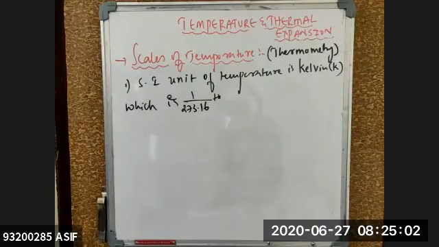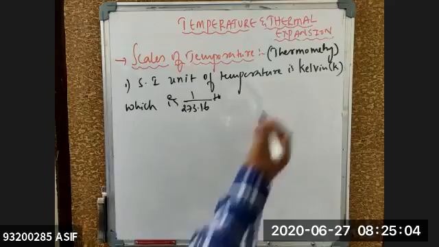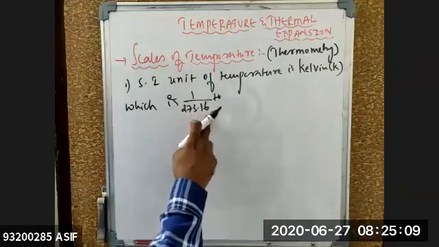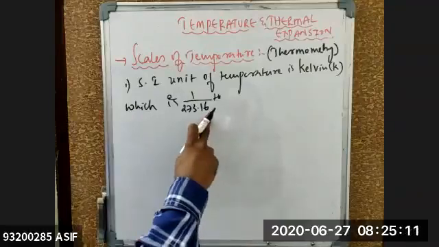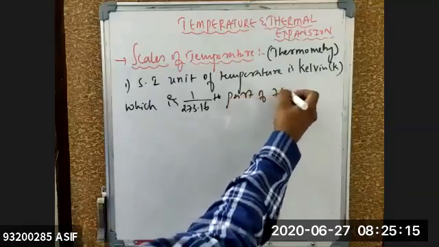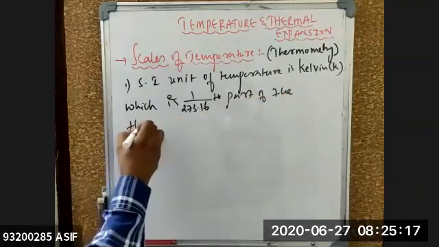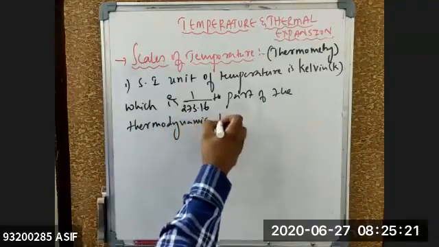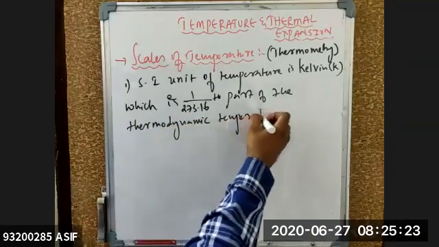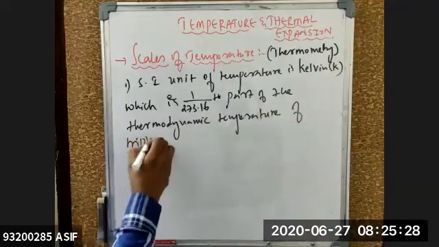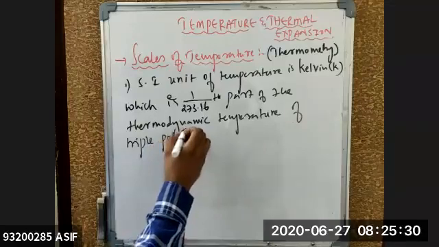Clear for everyone? So the SI unit of temperature is Kelvin, which is 1 by 273.16th part of the thermodynamic temperature of the triple point.